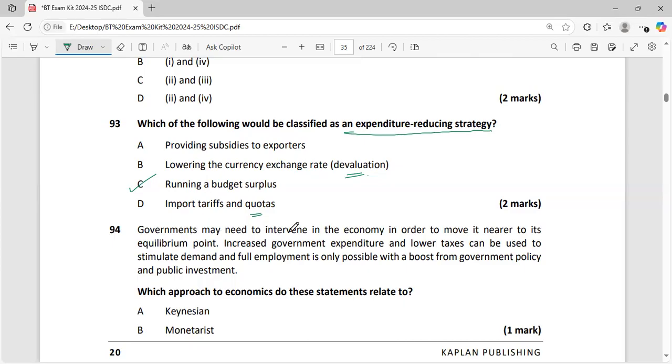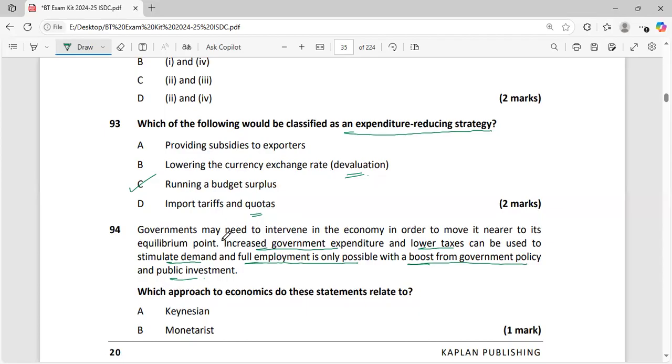Government may need to intervene in the economy in order to move it nearer to its equilibrium point. Increased government expenditure and lower taxes can be used to stimulate demand, and full employment is only possible with a boost from government policy and public investment. Which approach to economics does this statement relate to?